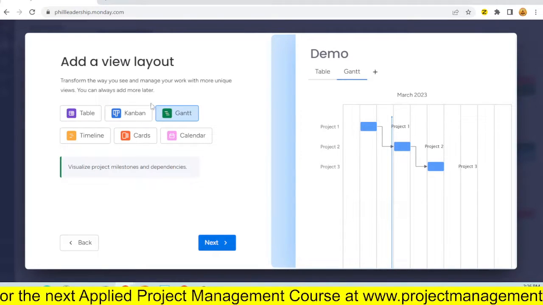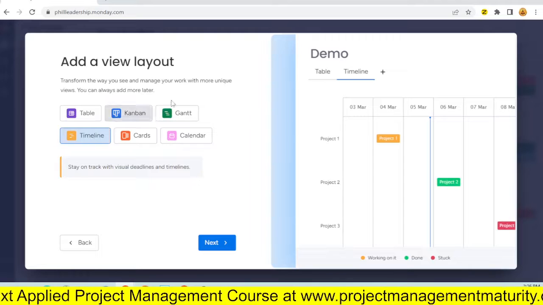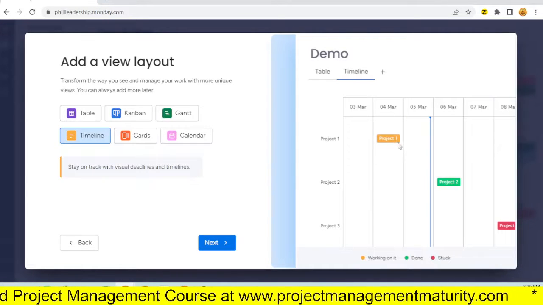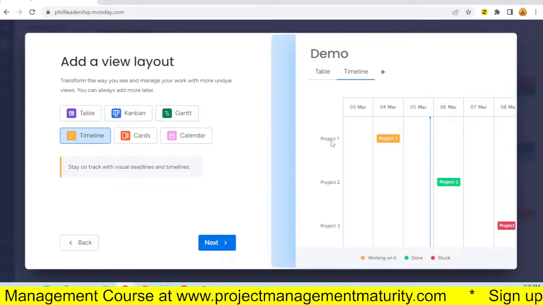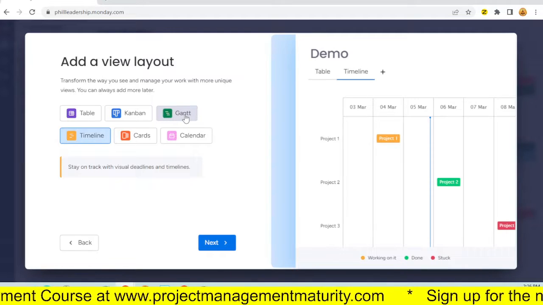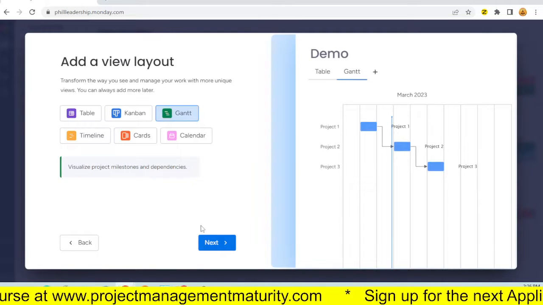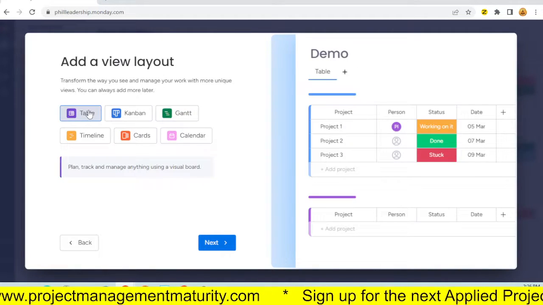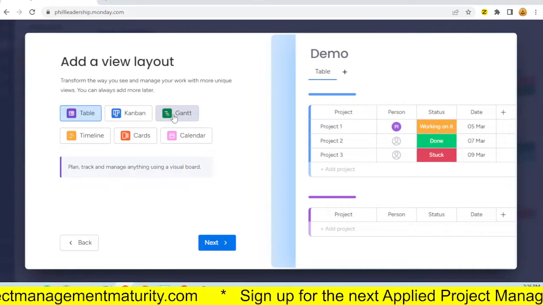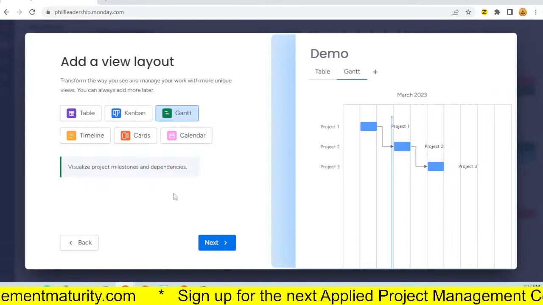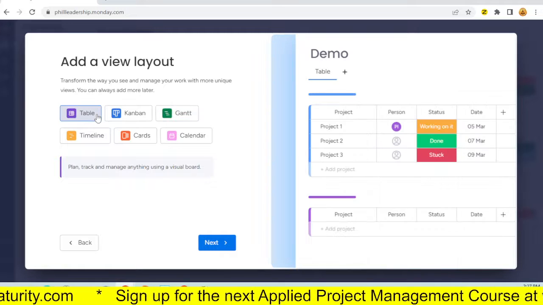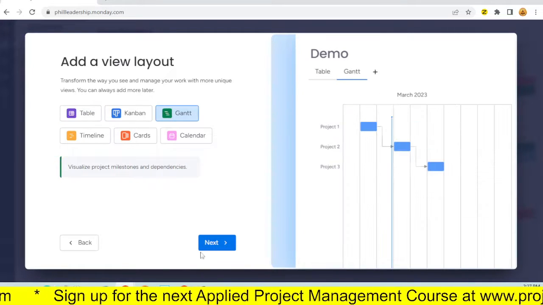That's what a Gantt looks like. Timeline, very similar, but it doesn't have the relationships between the items. So let's go for Gantt. Let's see what table does. Okay. I wonder if I can have both a table and a Gantt. I'd like to see both, just like MS Project.